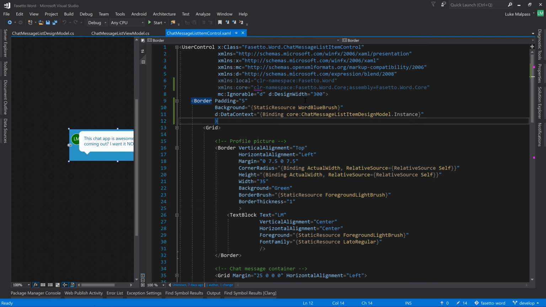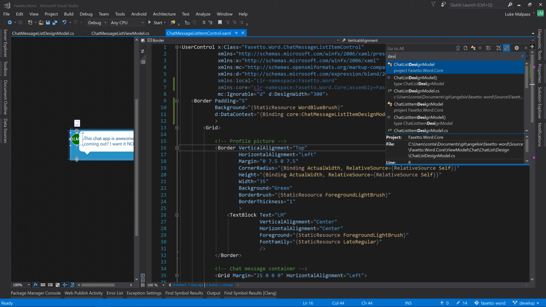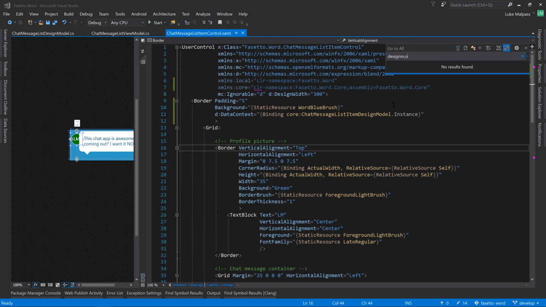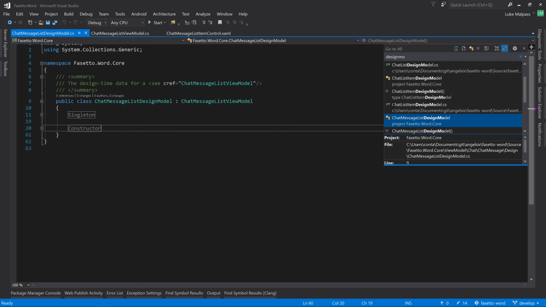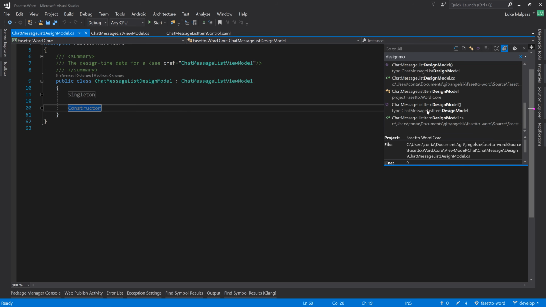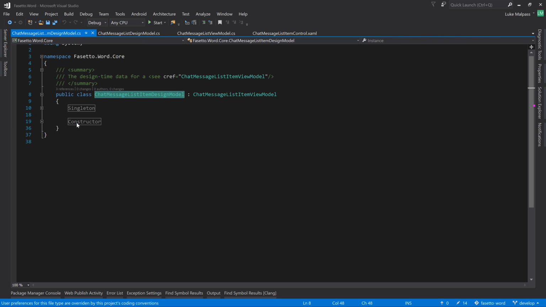There we go. So we're now bound to hopefully the design time model, which I think unfortunately chat message list item design model.